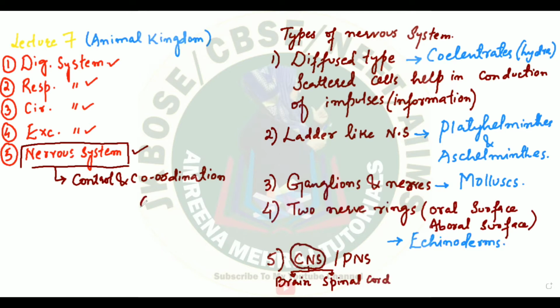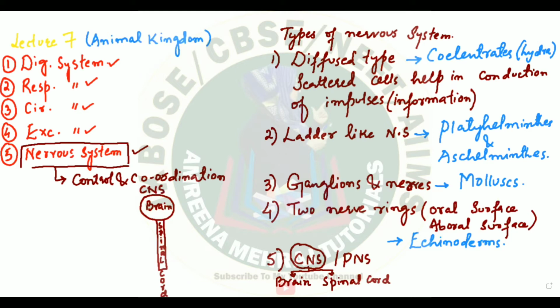So these organisms will have something like this. They will have this brain and aggregation of the neurons, okay? And from the brain, what will arise in them is a proper spinal cord. So this here represents the spinal cord. So they will have this brain and spinal cord, which will form their central nervous system.